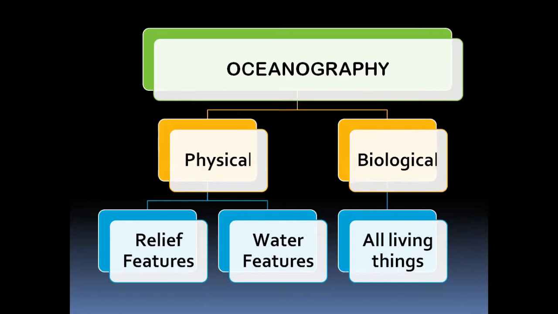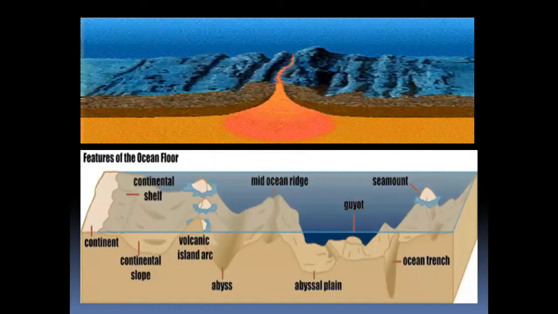Biological looks at all the living things. Where in the oceans do we have many living things, and so on and so forth. And we go into detail. So this is the physical aspect where you have the ocean plates and what the ocean plates are doing and what's happening under the ocean floor. And that's an actual picture of the ocean floor.